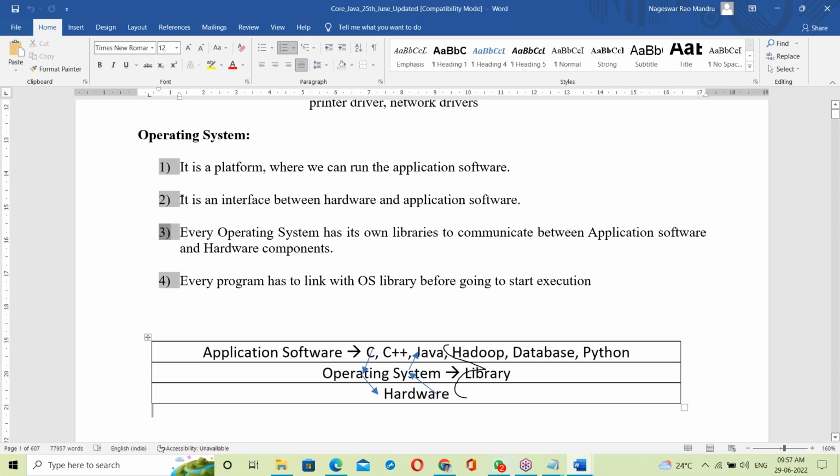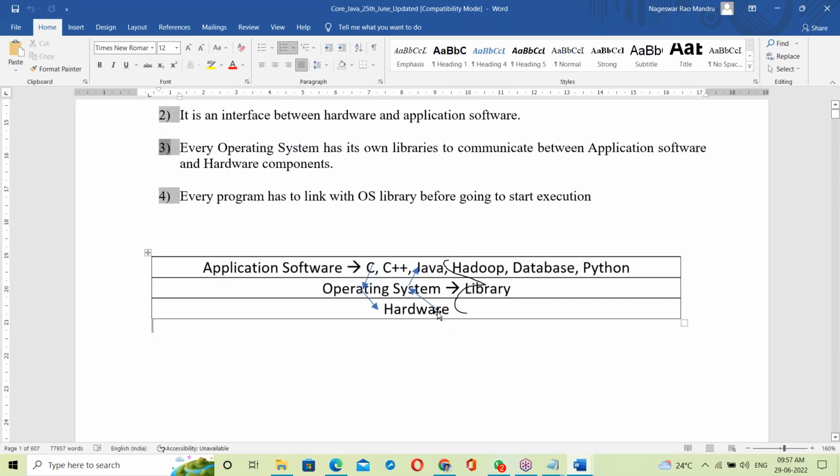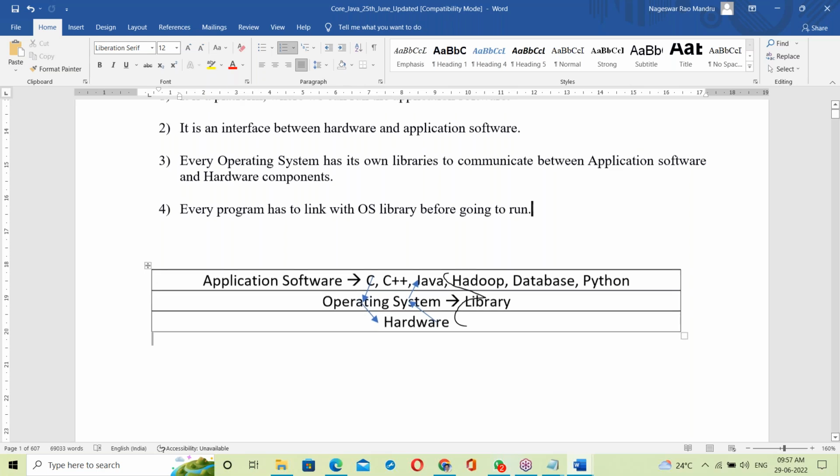Hardware, on top of hardware the OS, and on top of it application software. The last point: every program has to link with the OS library before going to run, before starting execution. So that's all about OS. That is enough.